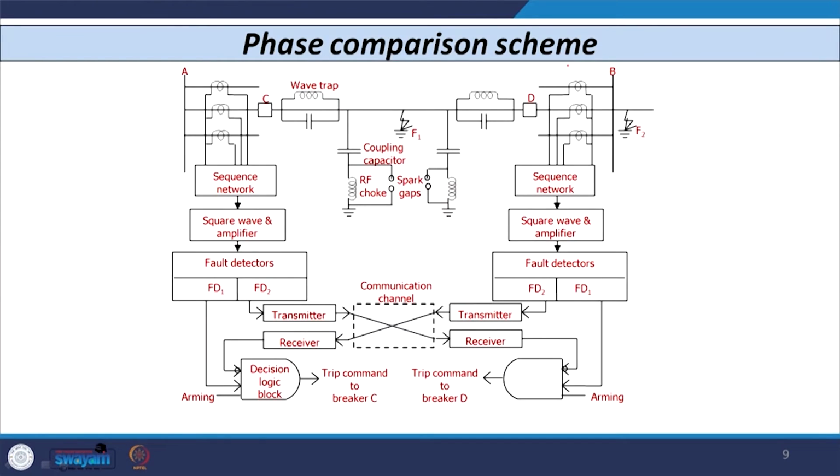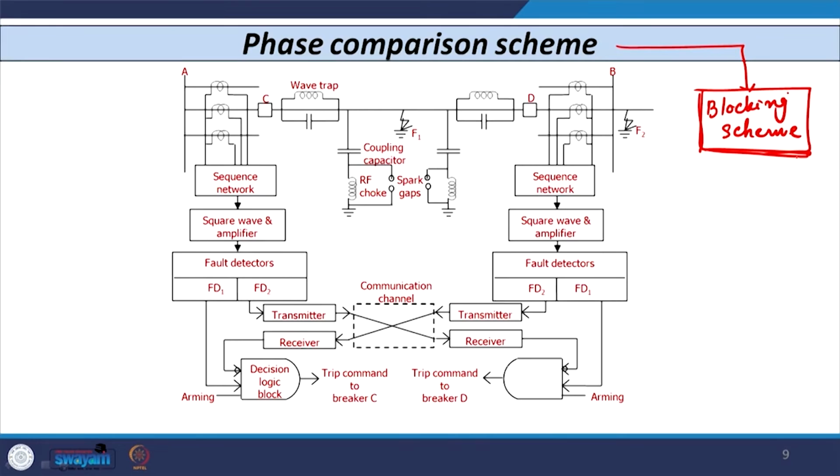Now, let us see one specific type of phase comparison scheme, and here we have used this scheme as a blocking scheme. The phase comparison scheme can be used as a tripping scheme also, but whatever diagram I have shown is a phase comparison type of scheme, and we have used the carrier signal to block the operation of the relay. That is why I told you it is a blocking type of scheme.